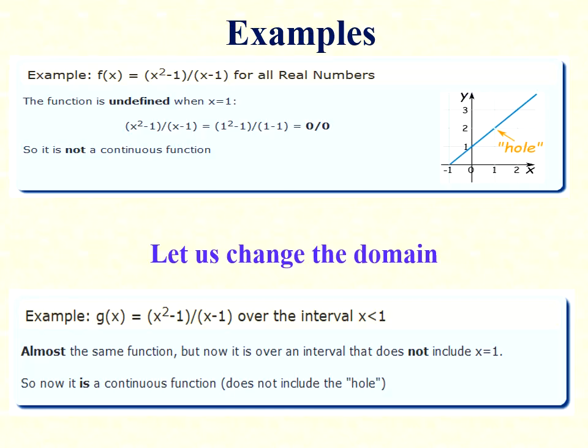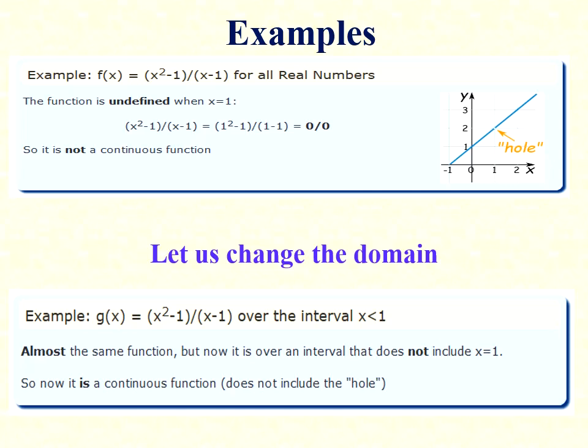Now children, see this example where f(x) equal to (x square minus 1) by (x minus 1) for all real numbers. If x equal to 1, then our numerator is 0 as well as the denominator is 0, so it is 0 by 0 form, so it's not a continuous function.